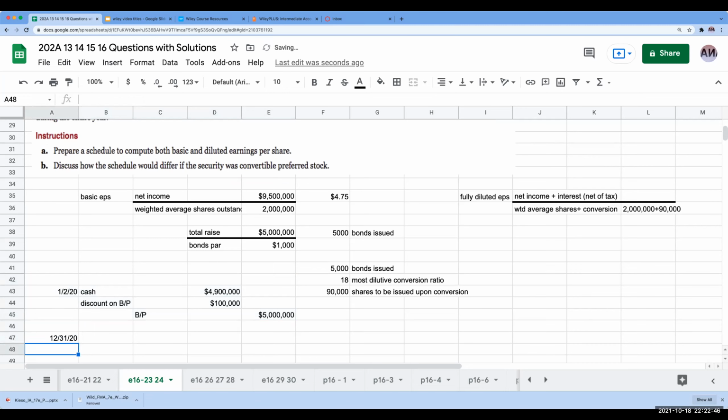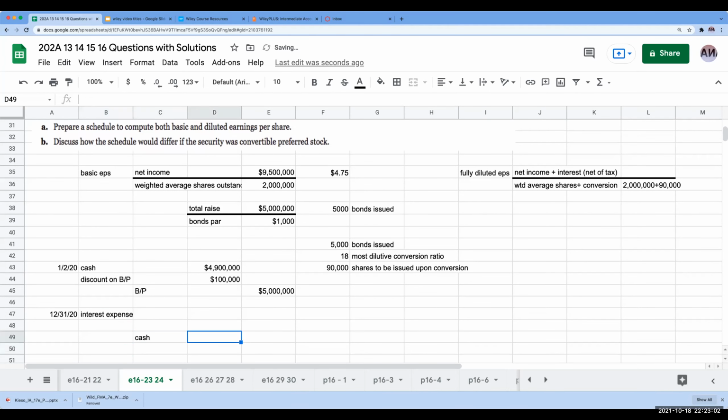Over here on 12/31/20, when we pay the interest on a bond that was issued at a discount, I'm going to debit interest expense. I'm going to credit cash for the amount of interest that I'm paying, and then I'm going to credit discount on bonds payable. Why? I need this number to ultimately get to zero so that when the bond matures in 10 years, this discount on bonds payable is zero. I pay the full $5 million off. So I have to amortize the discount on bonds payable.